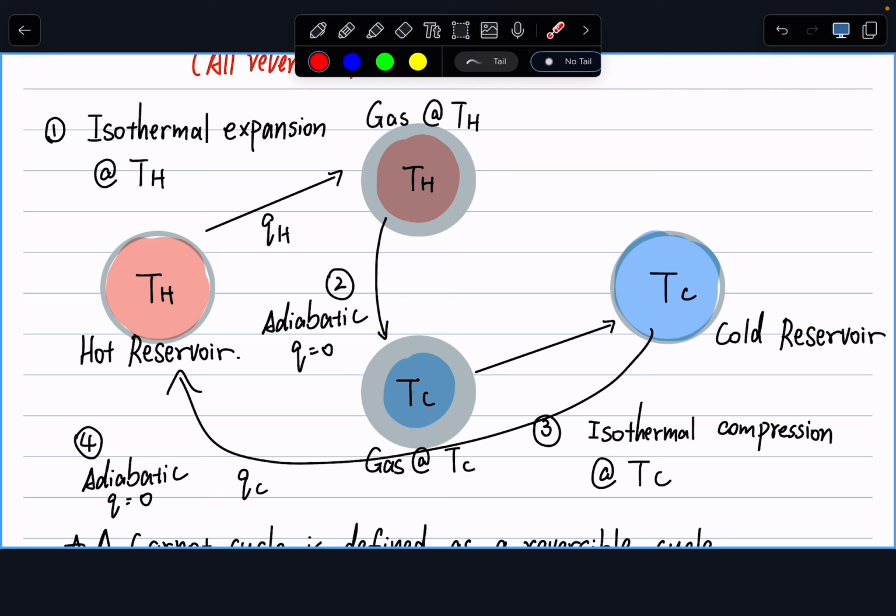All right, so now we're here. We have state 3, and then we want another isothermal compression to go to our state 4. The same logic as before. This is an isothermal compression. And this should be a little bit higher. And then later on, we finish the cycle by going back from state 4 to state 1 to complete the cycle.